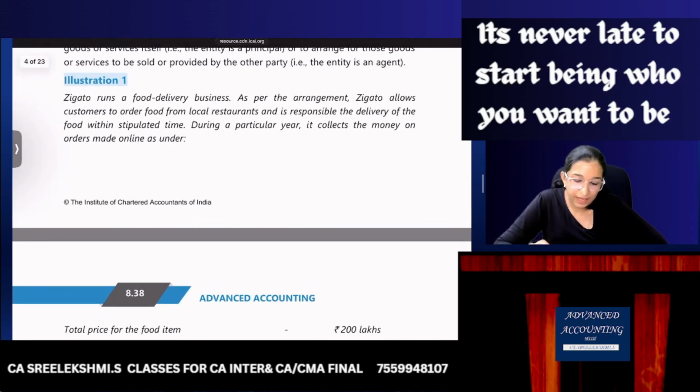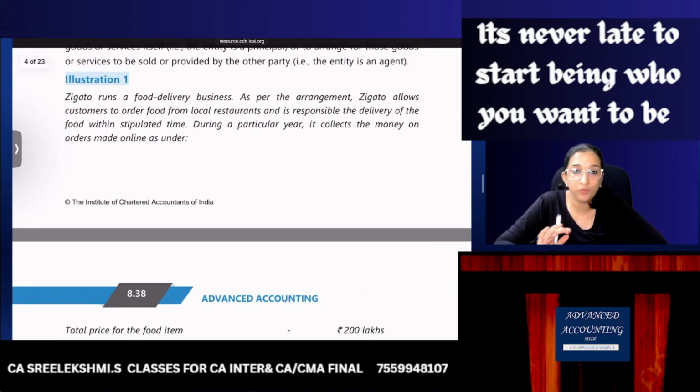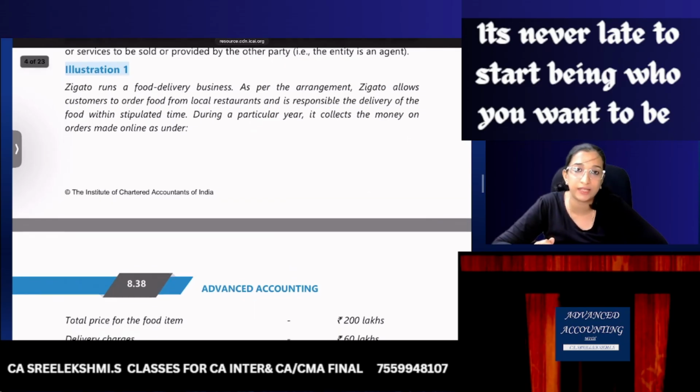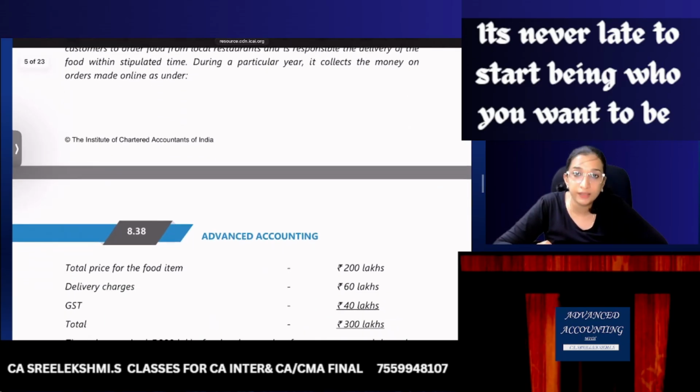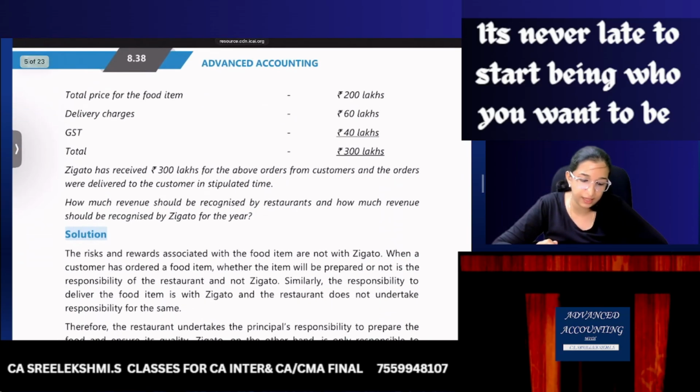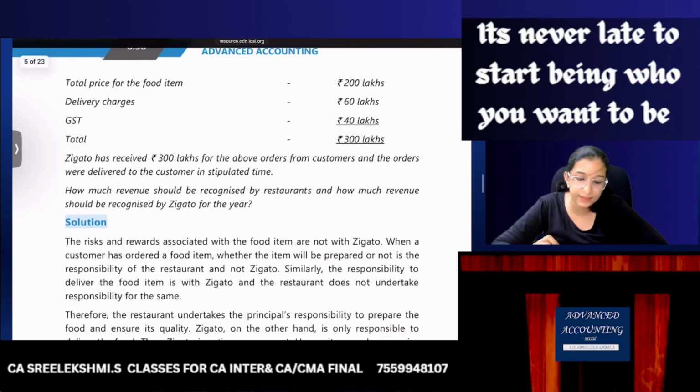Study material AS9 illustration number 1. Listen. Zomato runs a food delivery business. As per the arrangement, Zomato allows customers to order food from local restaurants and is responsible for delivery of food within stipulated time. During a particular year, it collects the money as under. Total price 200 lakhs, delivery charges 60 lakhs, GST 40, total 300 lakhs.